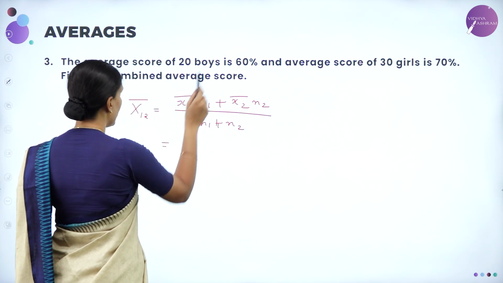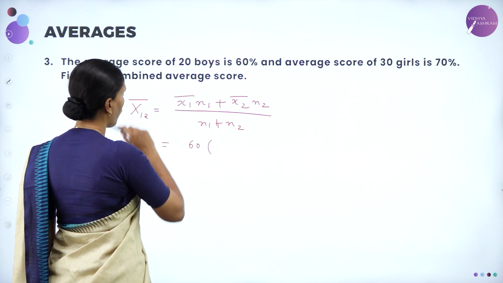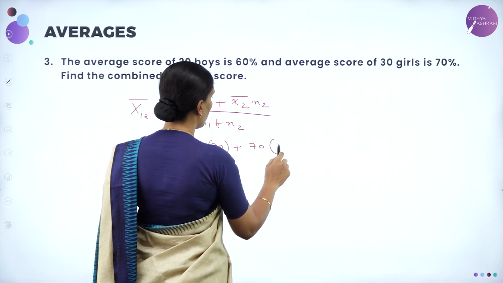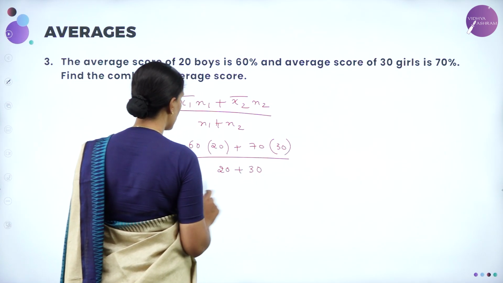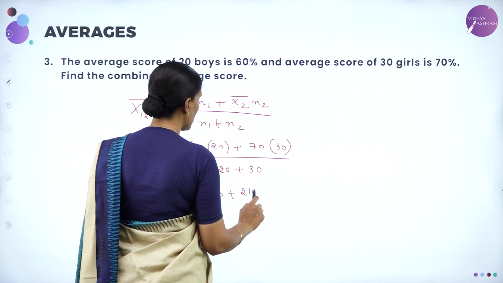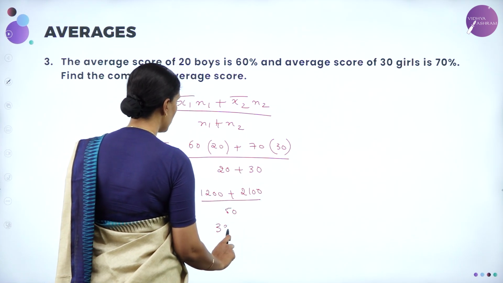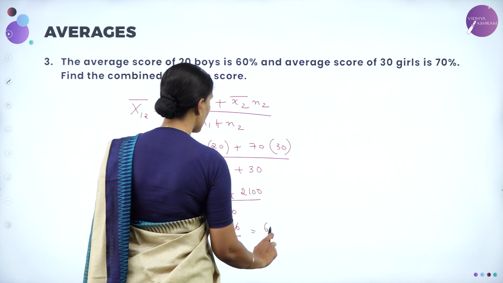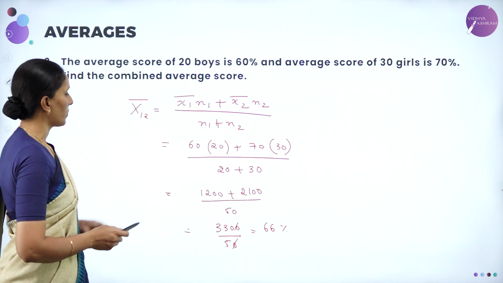So x1 bar is 60%, so let me take it as 60. N1 is the number of boys, which is 20. X2 bar is 70. N2 is 30, whole divided by number of boys plus number of girls. Now this is 1200 plus 2100 whole divided by 50, which is equal to 3300 divided by 50. When we calculate this, we will get 66%. So this is the combined average score.